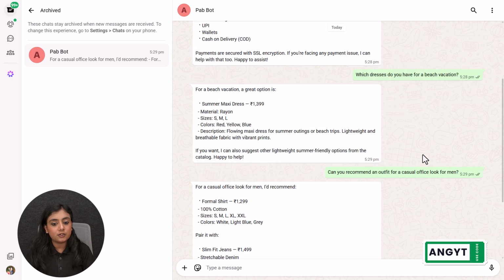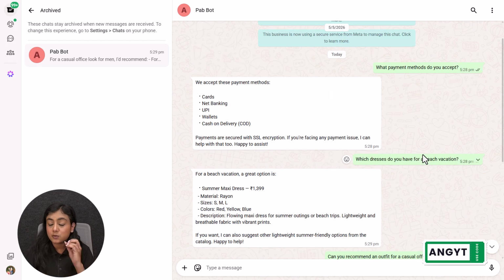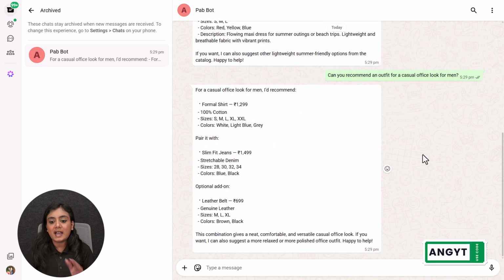You will see the replies that I'm receiving from the assistant were very quick. With that, the format of each and every reply is very formal, very professional, and as the lead is receiving the replies on point and on time, this lead can be converted into a paid customer if they like any of the options from this recommendation.